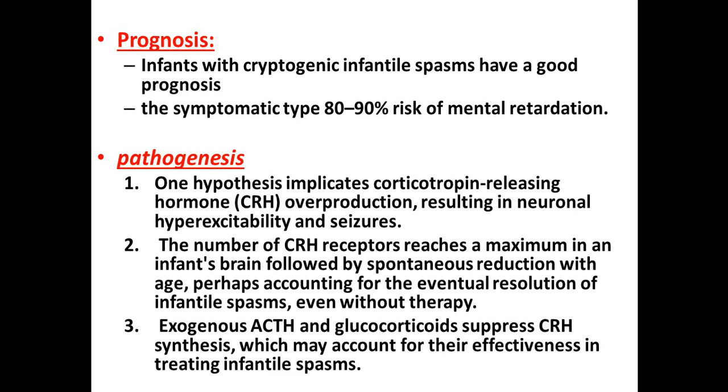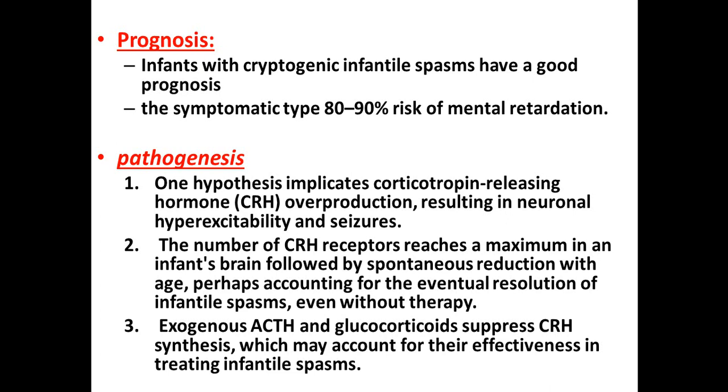The pathogenesis: one hypothesis implicates that corticotropin releasing hormone overproduction causes neuronal hyperactivity and hyperexcitability and seizure. As we said, the corticotropin releasing hormone receptor reaches its maximum in the infant brain, but with time it is followed by spontaneous reduction. That's why some of them go to spontaneous improvement even without therapy.